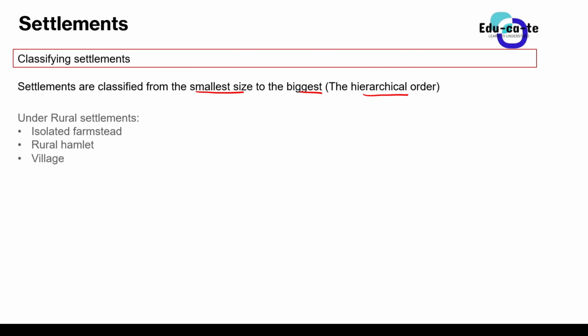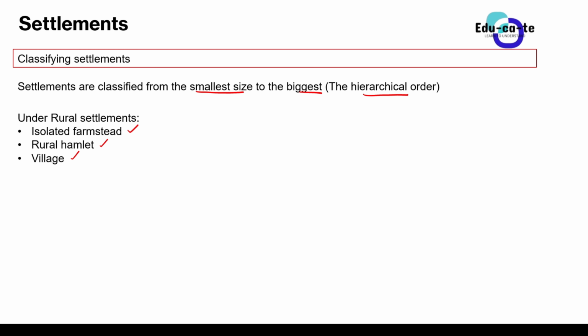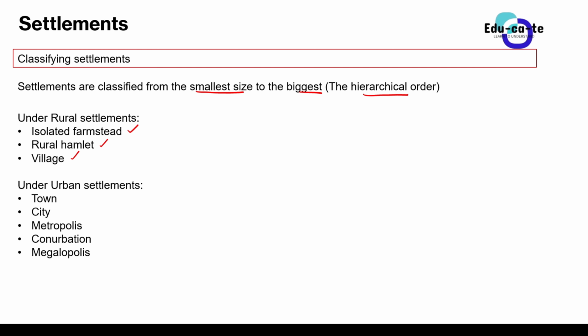Now here, under rural settlements, we have three main classes or types of rural settlements. We have an isolated farmstead, a rural hamlet, and a village. So we have three types of rural settlements: an isolated farmstead, a rural hamlet, and a village. And then after that, we look at urban settlements.